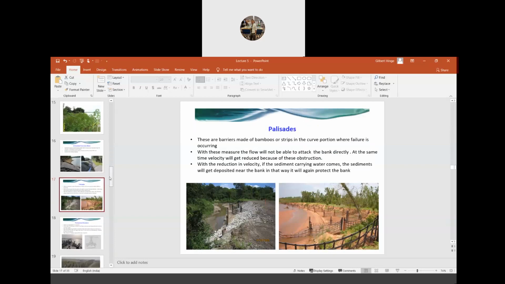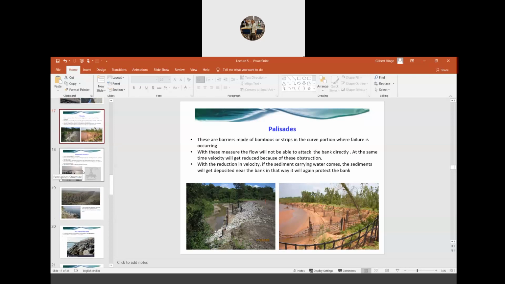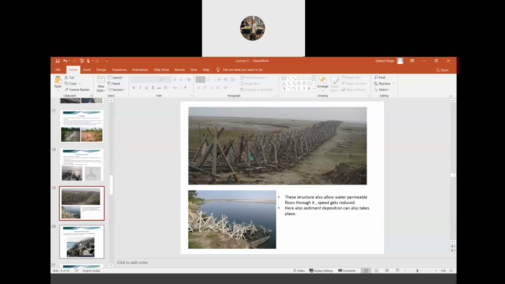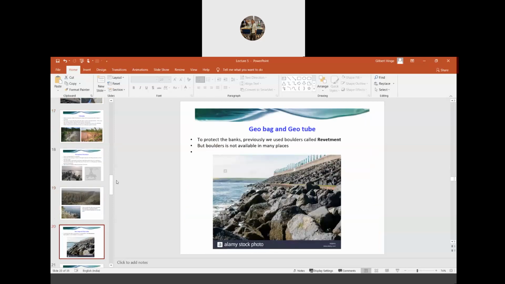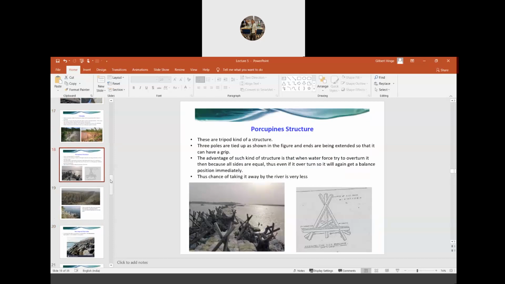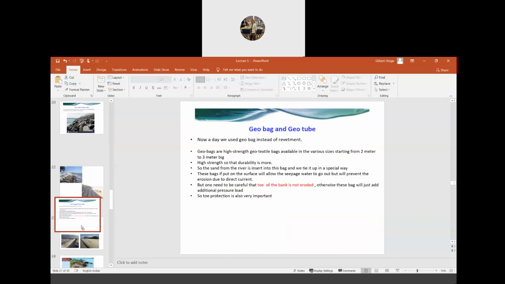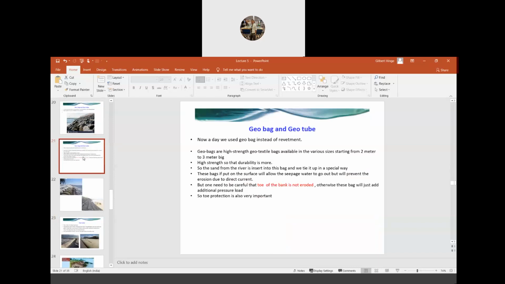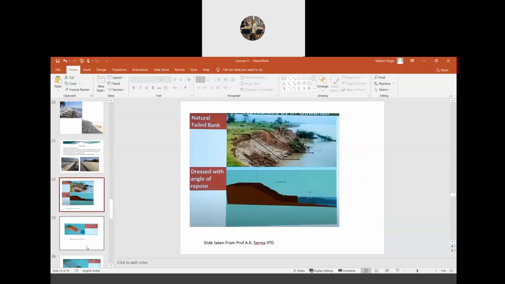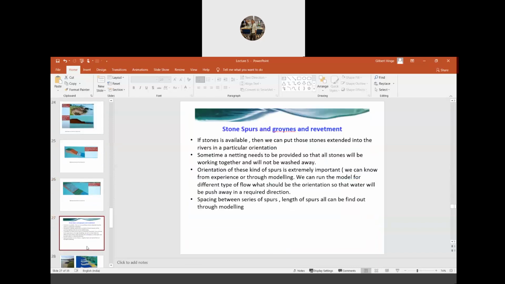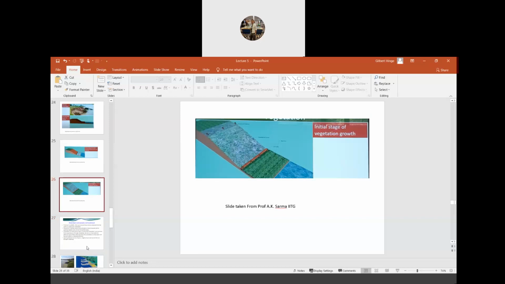Then we discussed porcupines, geobags, and geotube. These are the things that we discussed today. In the next class, we will start discussing other measures such as groins and spurs. So in today's class, I will stop here.